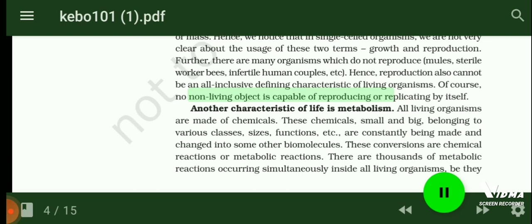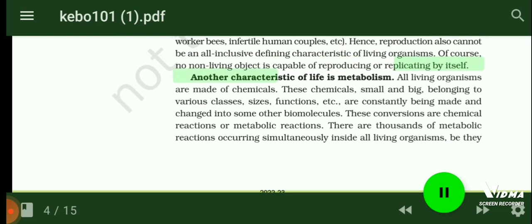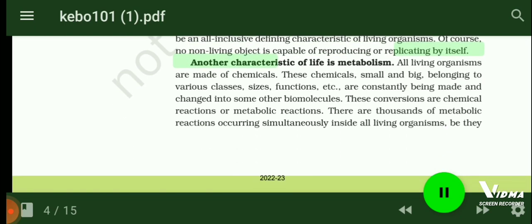Another characteristic of life is metabolism. All living organisms are made of chemicals. These chemicals, small and big, belonging to various classes, sizes, functions, etc., are constantly being made and changed into some other biomolecules. These conversions are chemical reactions or metabolic reactions.